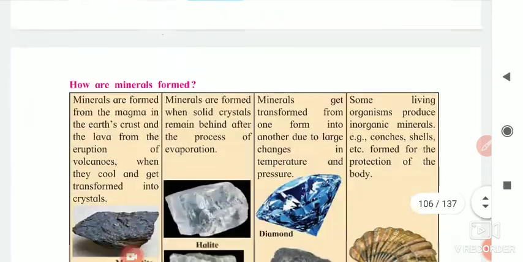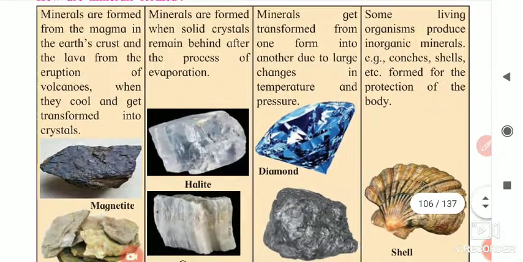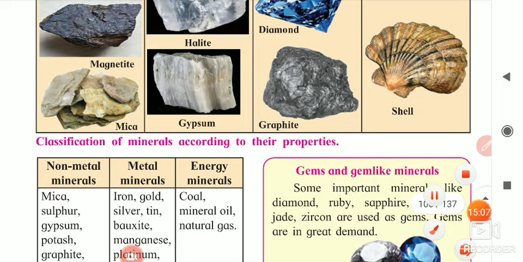So today we start this lesson, and we see the minerals and ore, how we extract them from the mines, and how the different minerals are formed inside: magma, magnetite, mica, gypsum, halite, diamond, graphite, how they form, that I explained to you. So today we are going to stop here only. The next part of the lesson we will see in our next lecture.